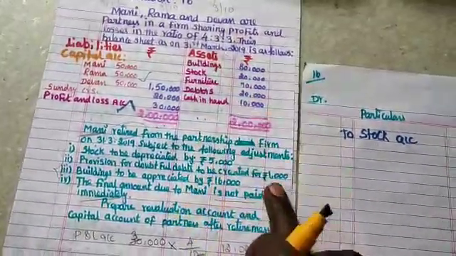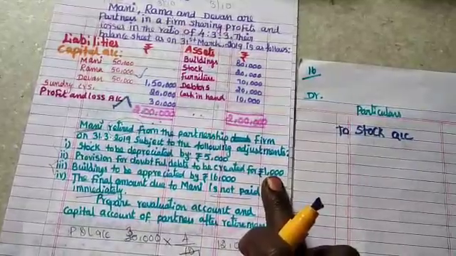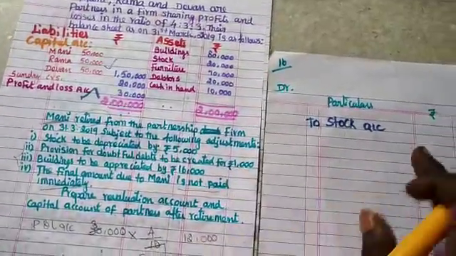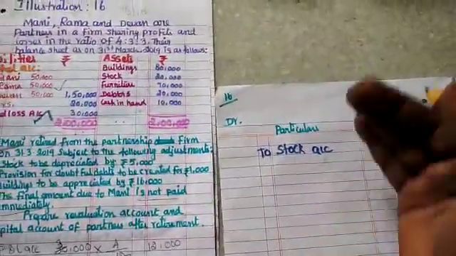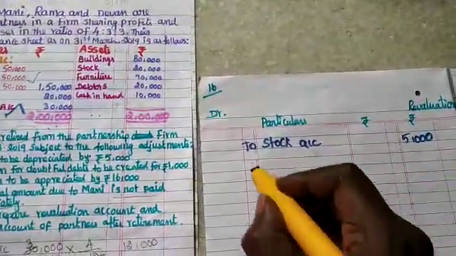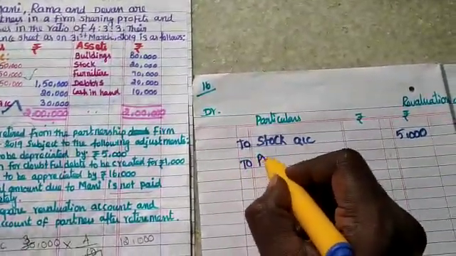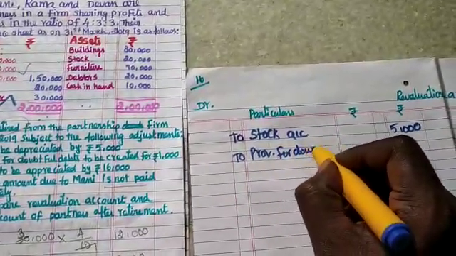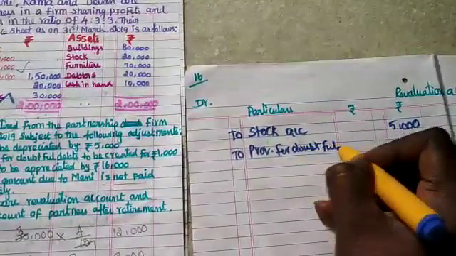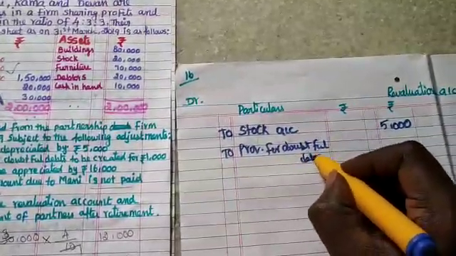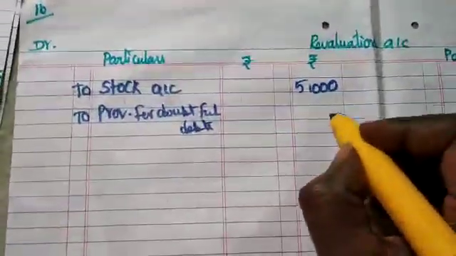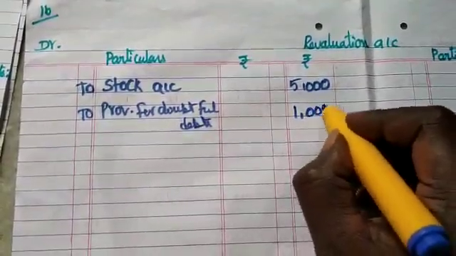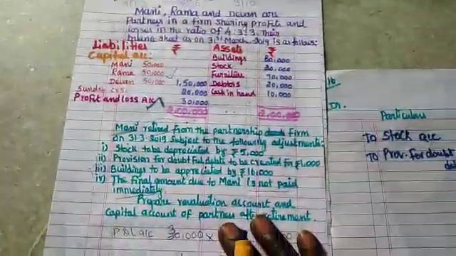Asset values are going to be reduced by providing for doubtful debts. So it will be recorded in the revaluation account debit side: to provision for doubtful debts, rupees 1,000. It is recorded.